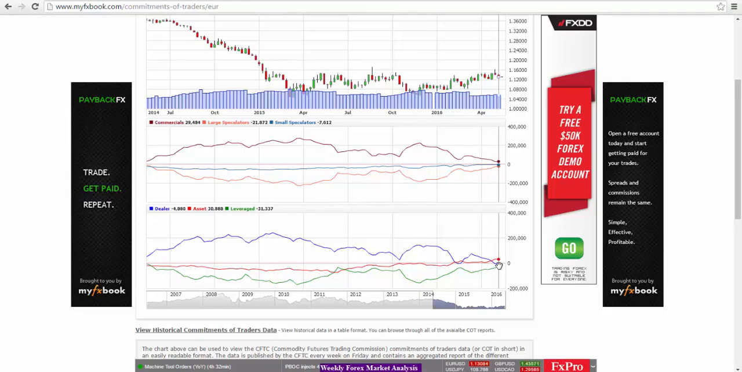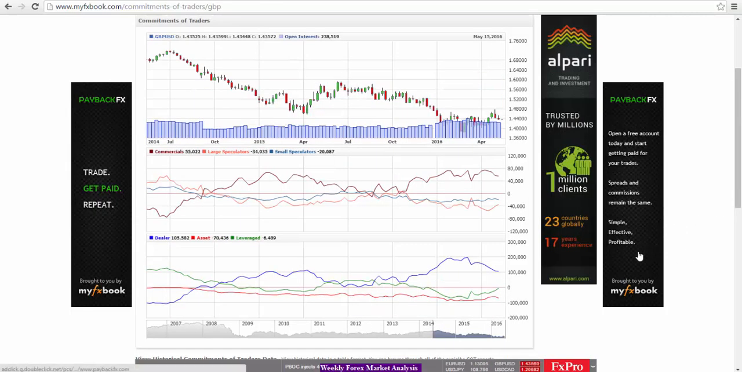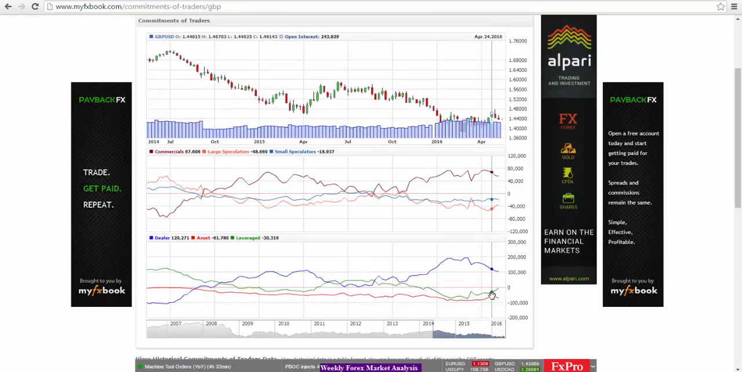So overall, the asset managers are the pension funds and the big financial institutions that actually look at the longer term view. So this suggests that they are starting to decrease their positions. So even though for the short term this is bullish for the euro, we may be starting to see a turn.